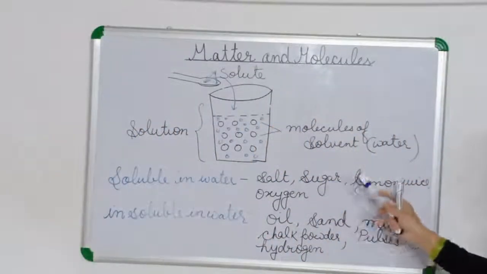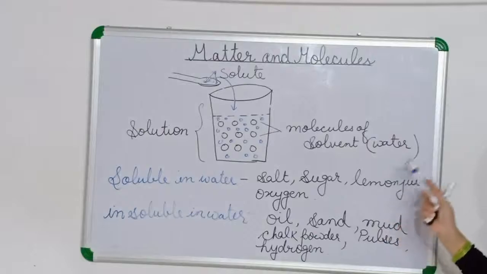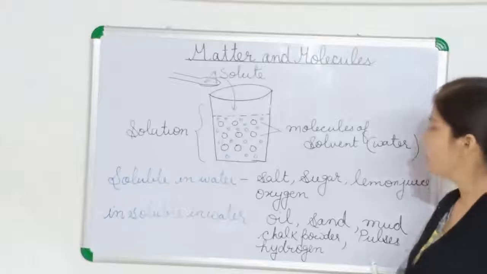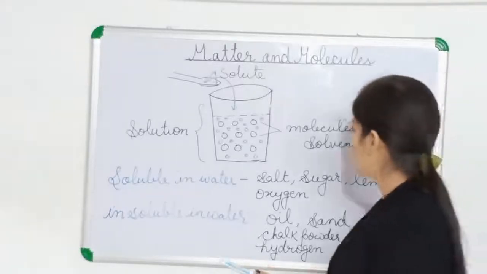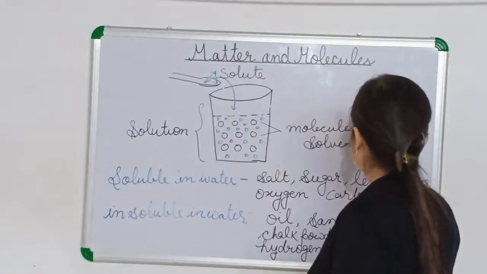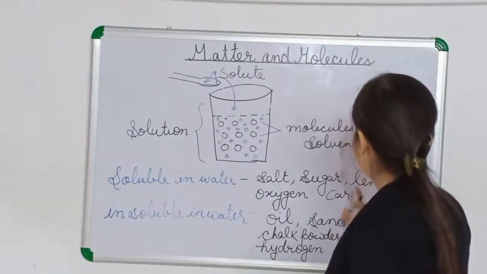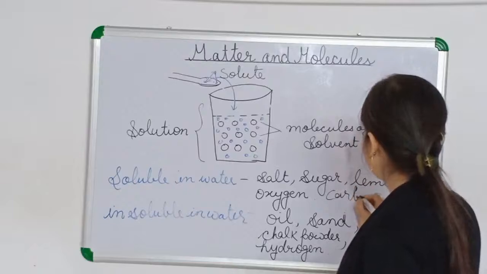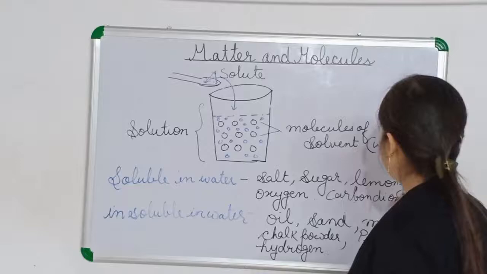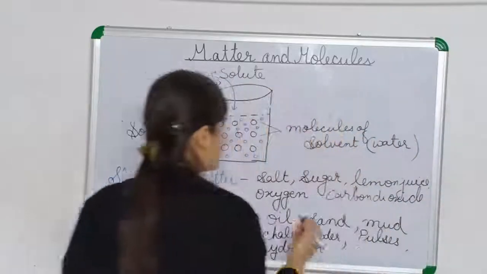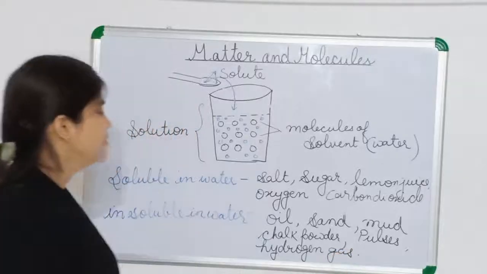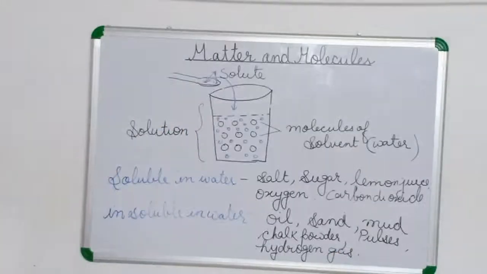And these substances, oil, sand, kerosene oil, mud, chalk powder, pulses and hydrogen gas, do not dissolve in water. So these are known as insoluble in water.